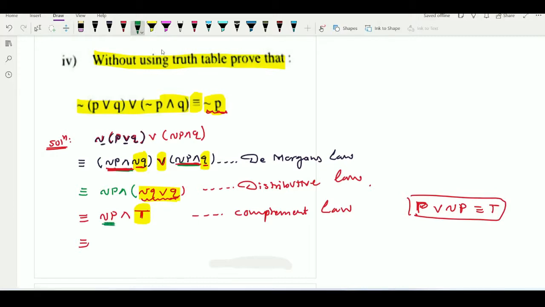identity law apply करने के लिए इसे P consider करो, ये पूरे टर्म को P बोलेंगे हम. P and T will be equal to P. P means what? Negation P. This result we are getting applying identity law. Which law have we applied? P and T is equivalent to what? P. So using this result, instead of P here, negation P is there. Negation P and T will be equal to negation P. Which law have we applied? Identity law, and this is nothing but our required result. In this way, without using truth table, we have shown that the given two statements are logically equivalent.